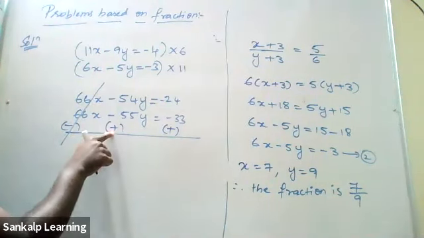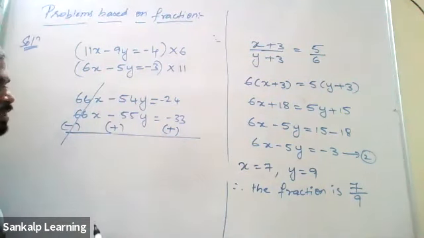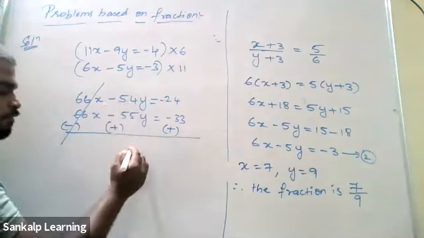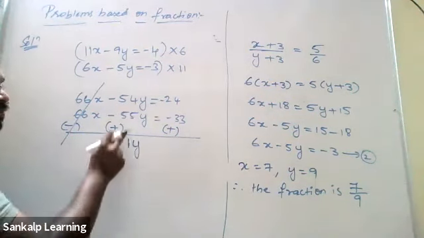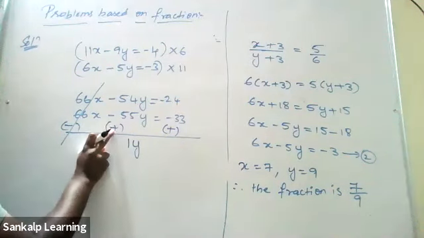This is minus, the new sign is plus. Both are different signs. Here there is minus, here there is plus. If the signs are different, you must subtract. 55 minus 54 is 1. 55 is the highest number. What sign does it have? Plus. You should not look at the old sign, you have to look at the new sign.